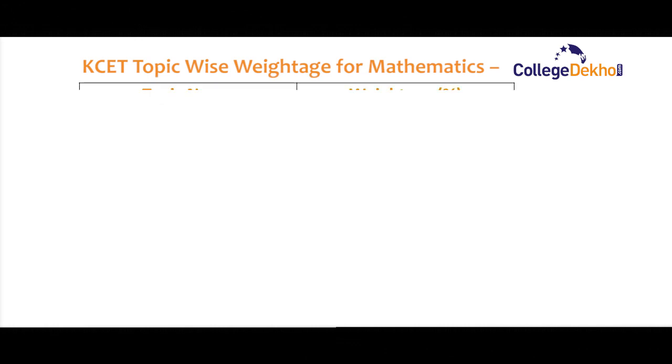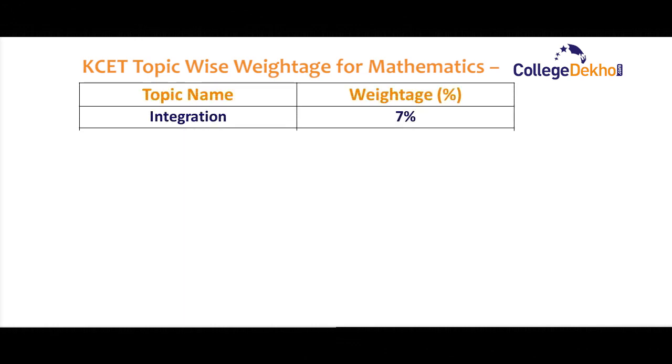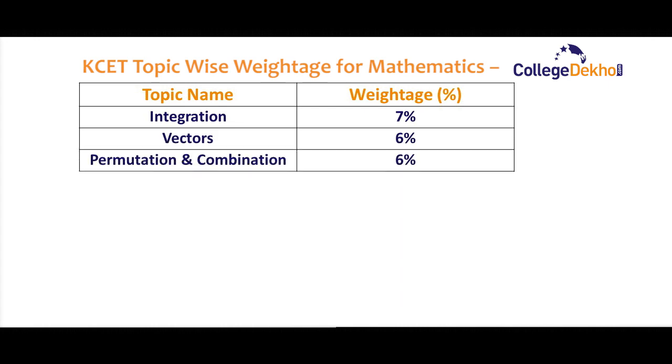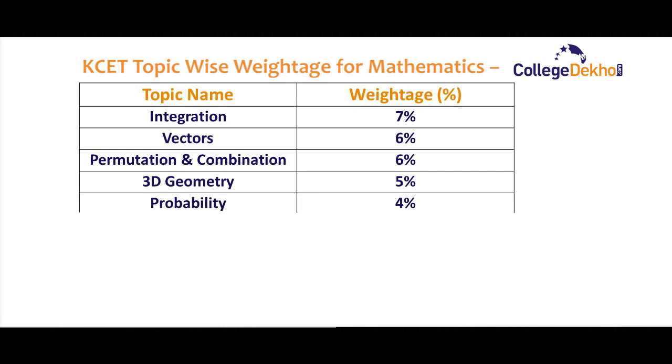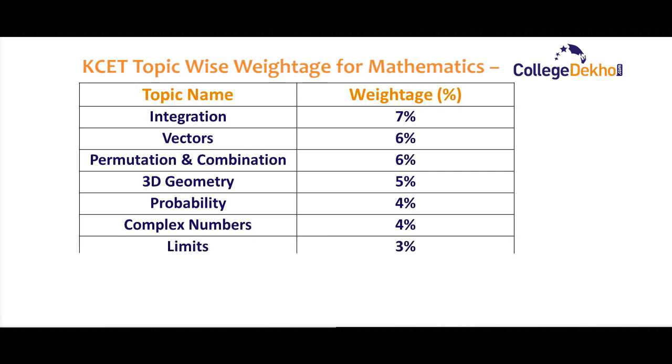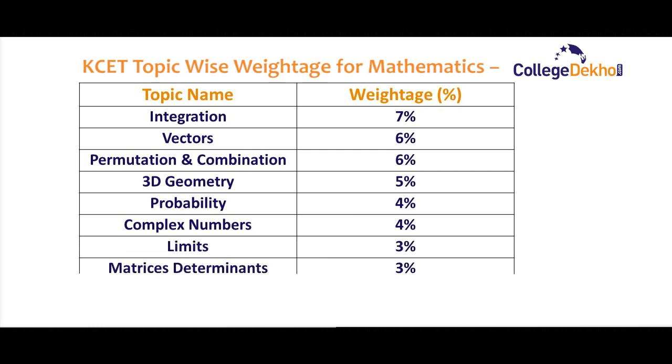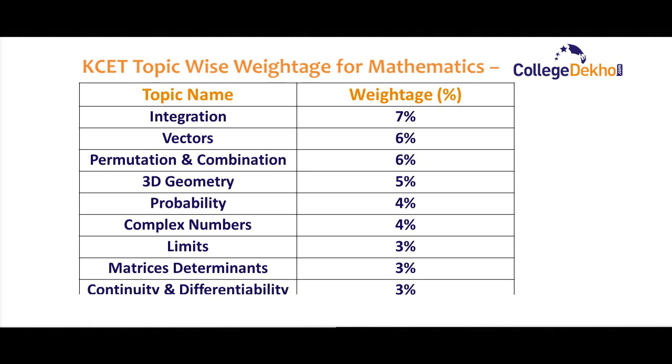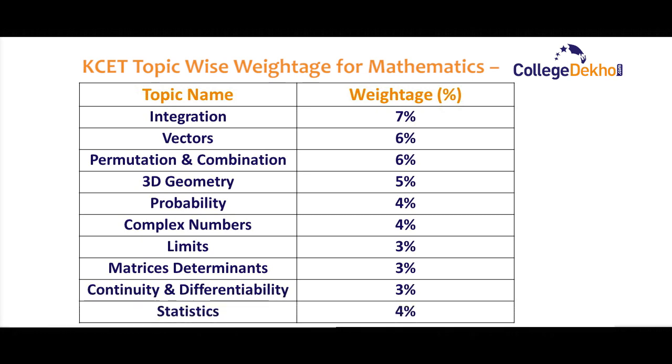Now let us look at the KCET topic-wise weightage for mathematics. Integration will be for 7% weightage, vectors for 6%, permutation and combination for 6%, 3D geometry for 5%, probability for 4%, complex numbers for 4%, limits for 3%, matrices and determinants for 3%, continuity and differentiability for 3%, and statistics 4%.